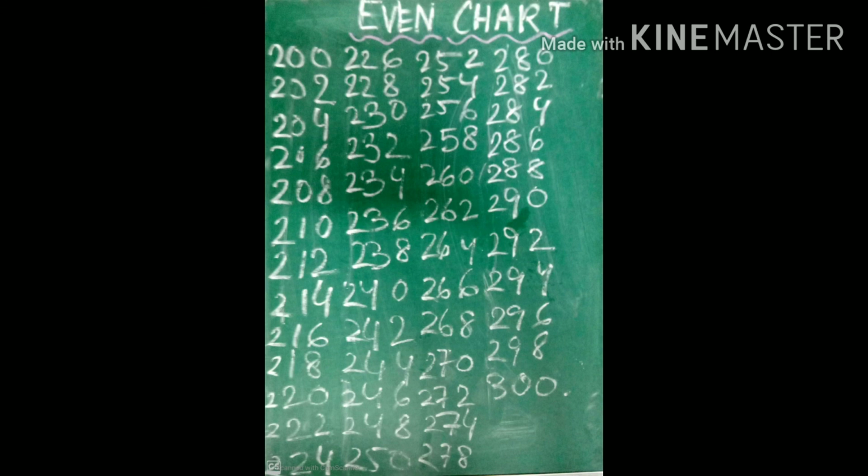254, 256, 258, 260, 262, 264, 266, 268, 270, 272, 274, 278, 280, 282, 284, 286, 288, 290, 292, 294, 296, 298 and 300. These are the even number groups from 200 up to 300.